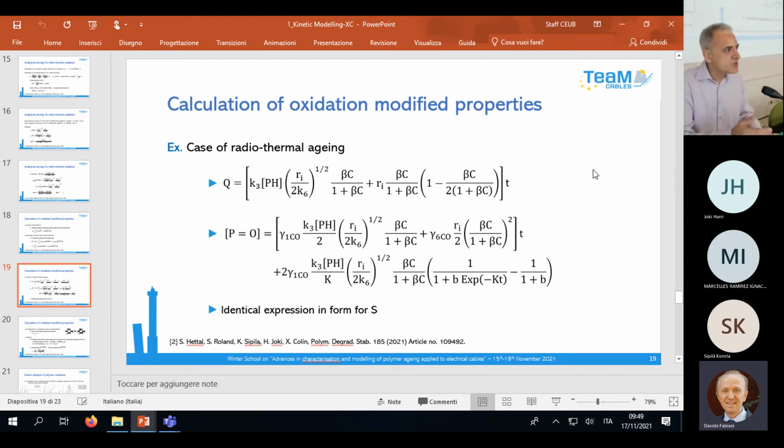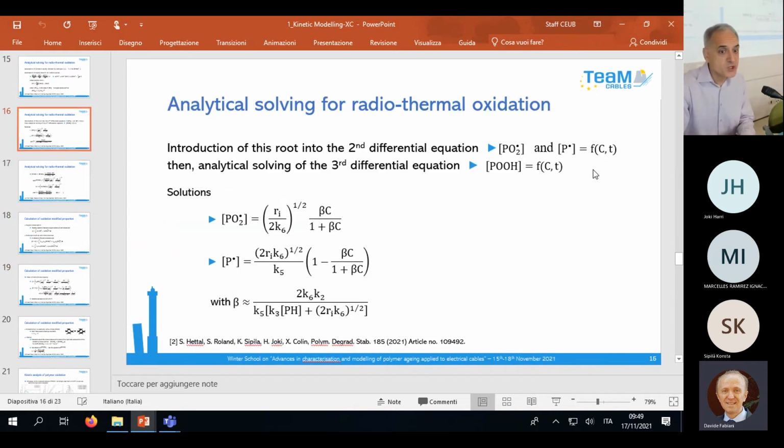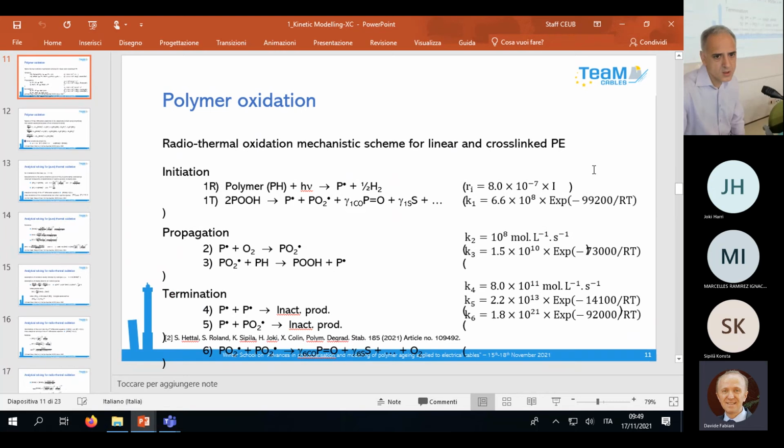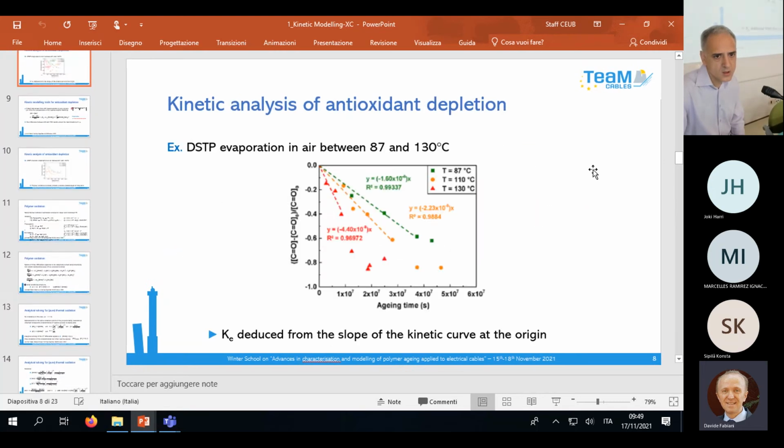So the advantage of the analytical equation is that, if you consider the diffusion and the oxidation gradient, you can also simplify the coupling of oxidation with diffusion. Okay. And what about the evaporation speed against the diffusion speed? Because if you have no diffusion, evaporation is only a condition at the surface. Yes, I understand. But if you do not have enough speed of diffusion, you will not have